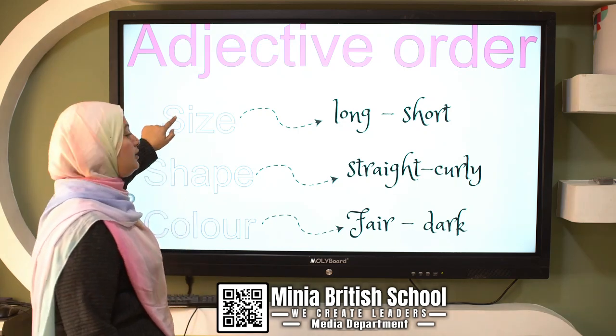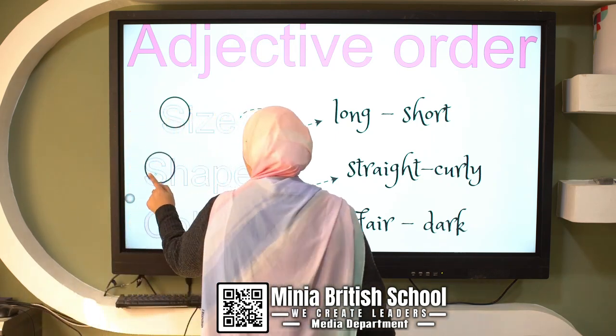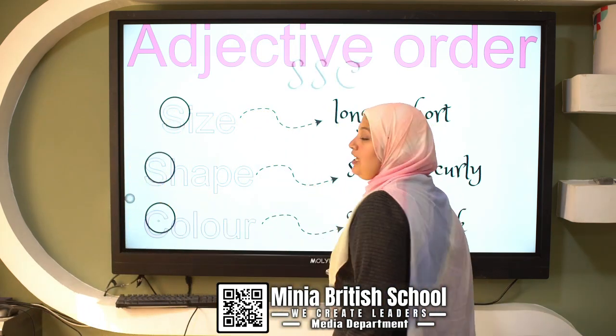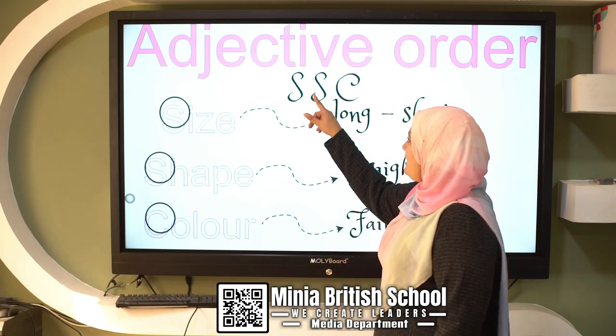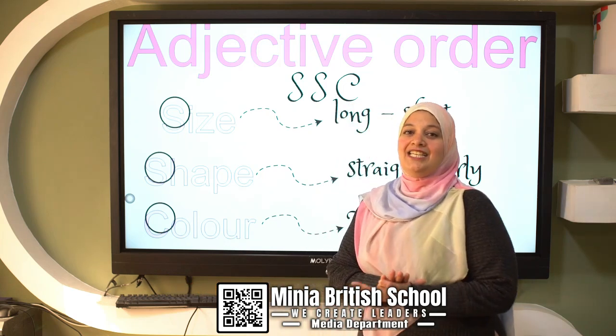I will take the first letter from size, the S. The first letter from shape, the S. The first letter from color, the C. Can you see? S, S, C. So, size, shape, color. This is S, S, C.